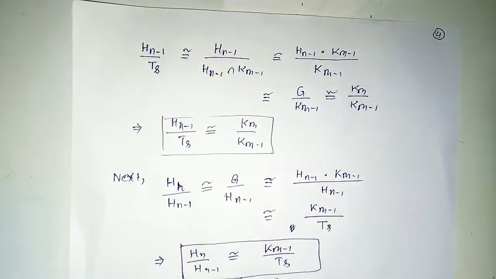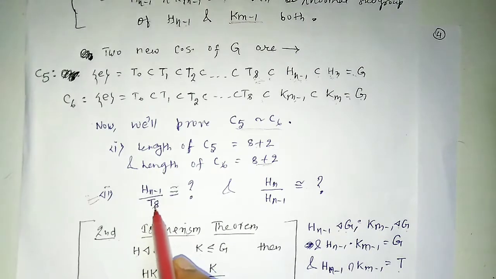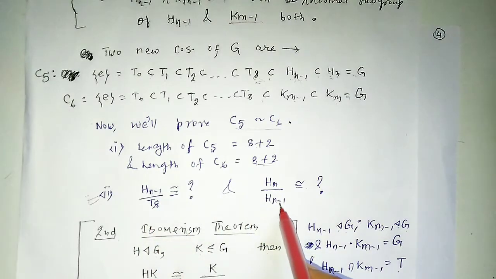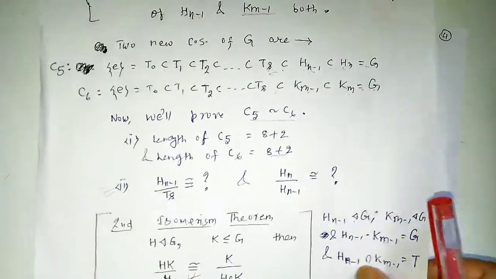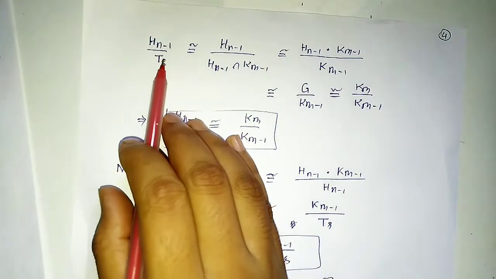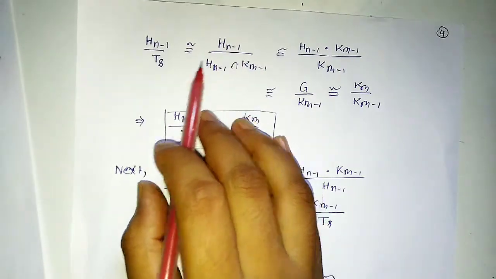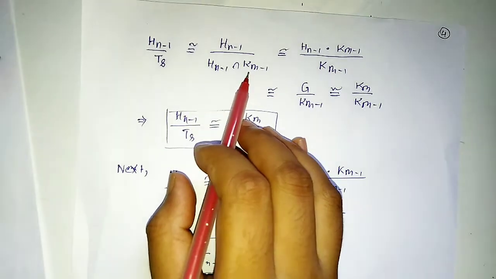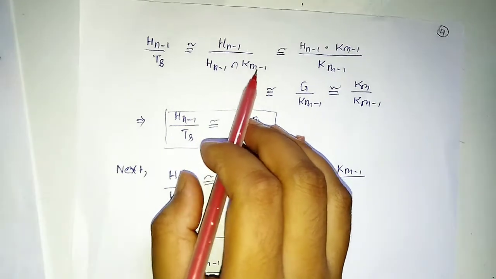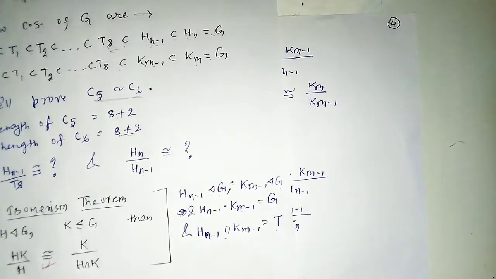Now we have to find these two, Hn minus 1 upon Ts and Hn upon Hn minus 1. So first, Hn minus 1 upon Ts will be isomorphic to Hn minus 1 upon the intersection Hn minus 1 intersection Km minus 1, where T is equal to Ts.